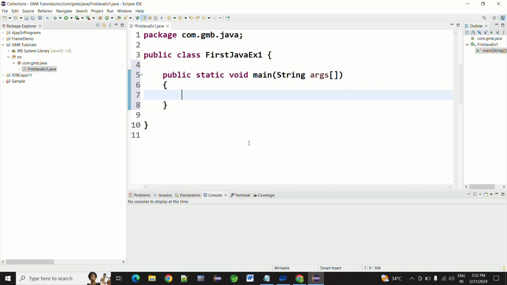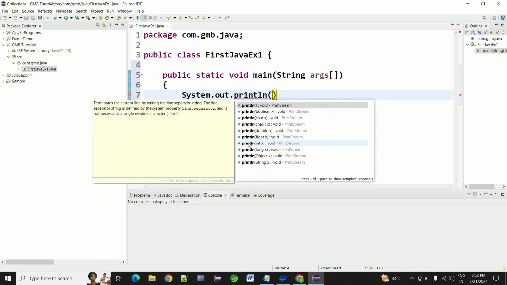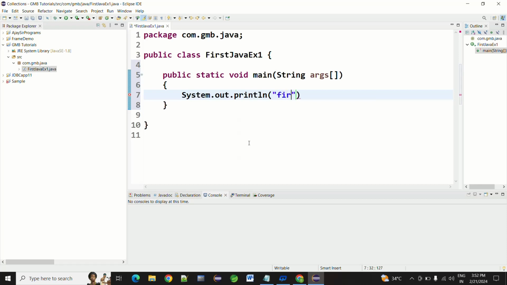To get output on the console for the user, I am taking here system.out.println, first Java program GMB tutorials.